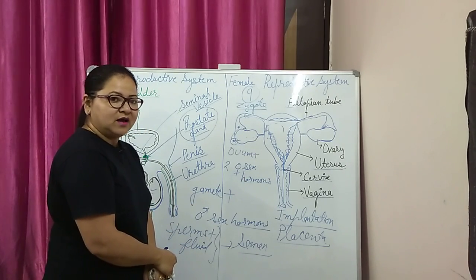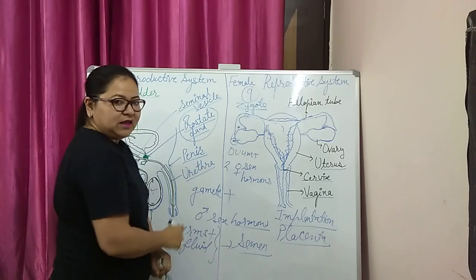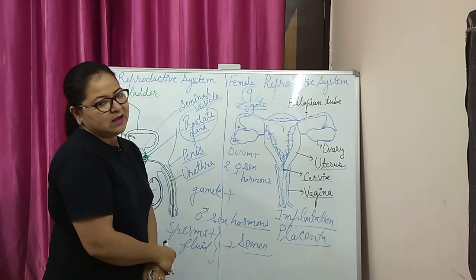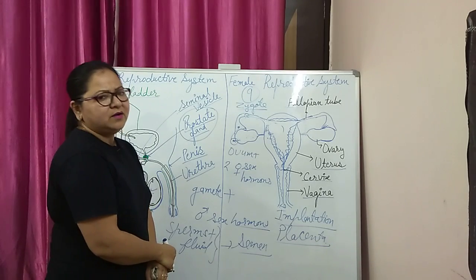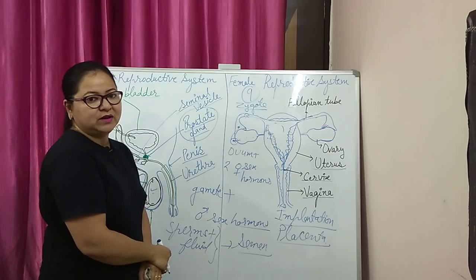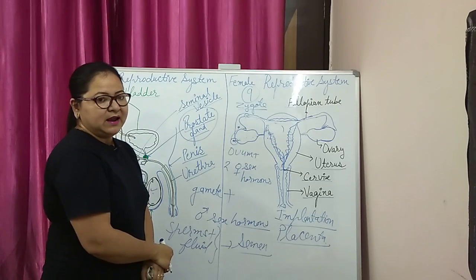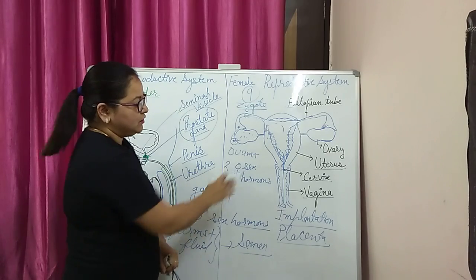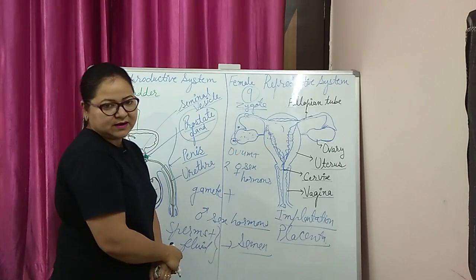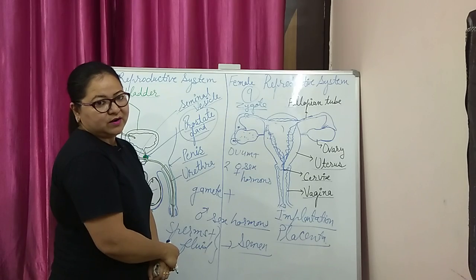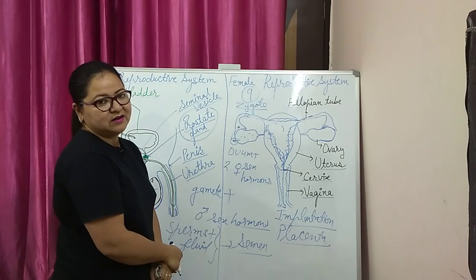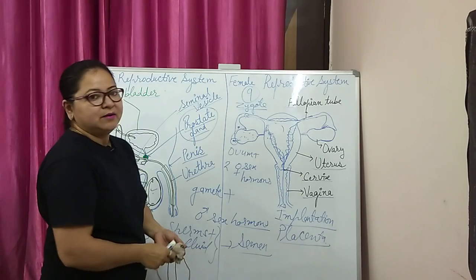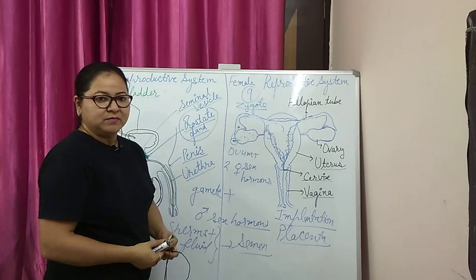This cycle starts in the female at the age of puberty and continues through the reproductive lifespan. About 400 ova are produced in a female during the reproductive lifespan, and when the ova are finished in the ovary, there is no need for the development of the uterus lining, and that condition is called the stoppage of menstruation, which is called menopause. So this is about the male and female reproductive system in human beings. Thank you.